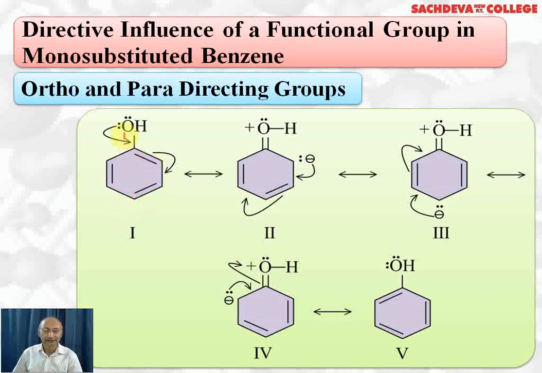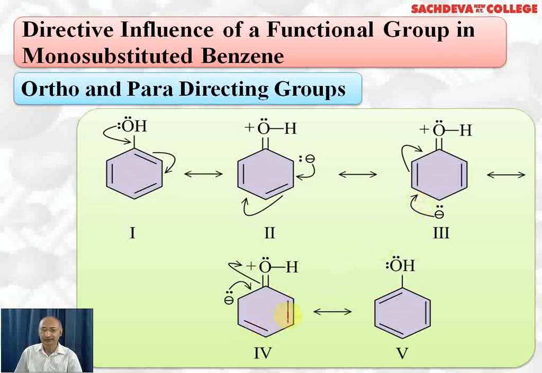This is phenol. In phenol, oxygen has a lone pair of electrons. This lone pair is taking part in double bond formation. The pi electron shifts to this position. At this ortho position we will have a negative charge, and here we get a double bond, and oxygen will acquire a positive charge because it has donated a pair of electrons. Now this negative charge takes part in formation of a double bond and the pair of electrons shifts to the para position.